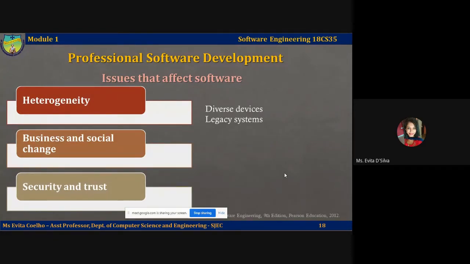So legacy systems, if you have not heard this term already, a legacy system is a system that is really old. It's working on outdated operating systems, which do not have updates or patches, which may not be secure because you have not updated. You cannot update it because the updates are not available. And because it is not available, security may be an issue.